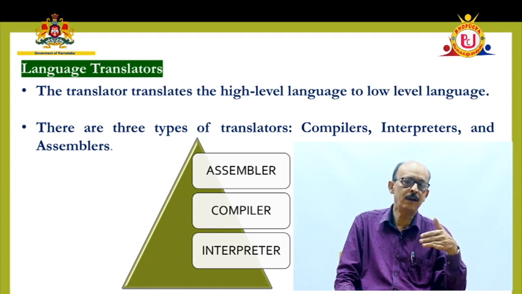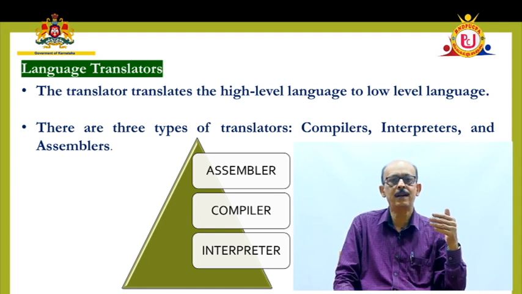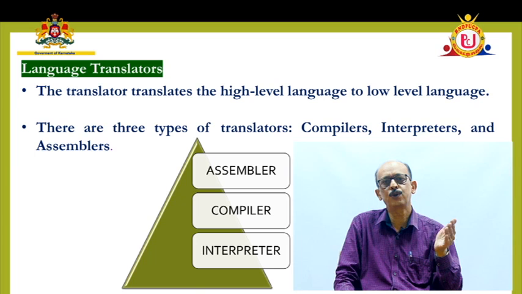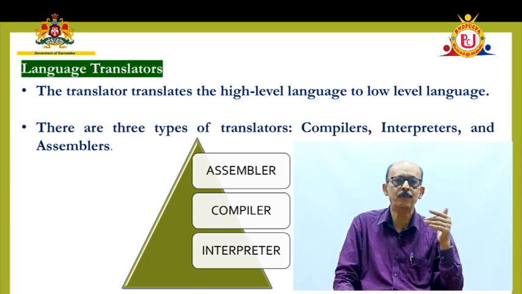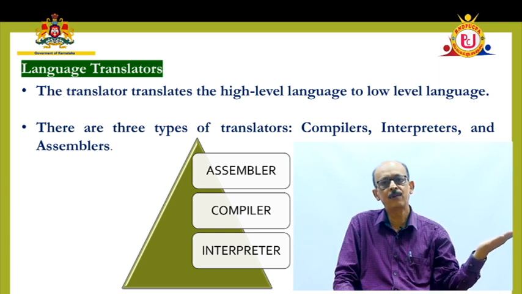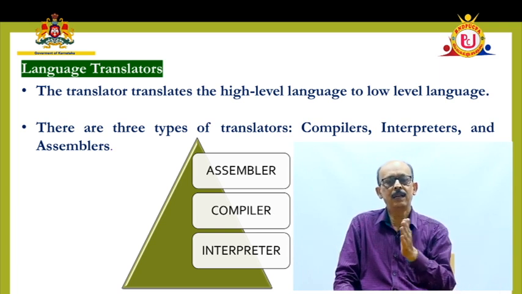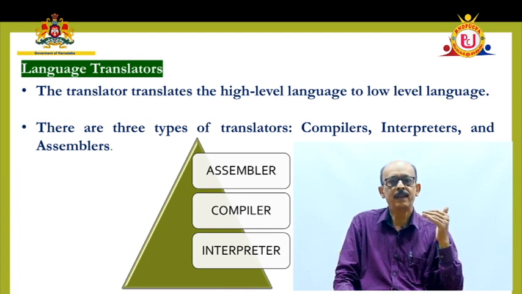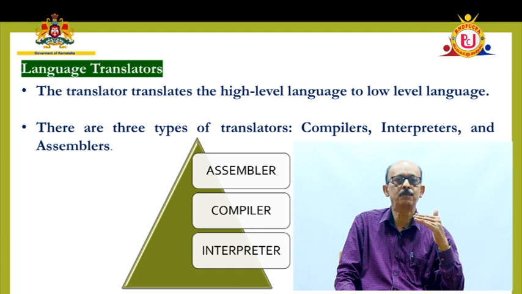There is one more thing called interpreter, one more translator called interpreter. The translator is a little difficult, every time it has to do the translation for executing a program. Using a compiler, it can be easily converted into machine level language. Here, using an interpreter, it takes more time to execute because every time the translation takes place. For every execution, the translation takes place.